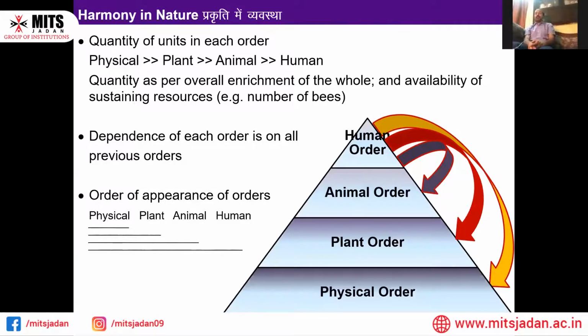Here we can see the physical order, the plant order, the animal order, and the human order. If we are moving towards the physical facility only, then we are only animals. But if we are moving towards the relationship, the right understanding, we shall be enriched with human consciousness. So this is what actually we have to do. We need to know how nature can be protected, and how we can be in harmony.